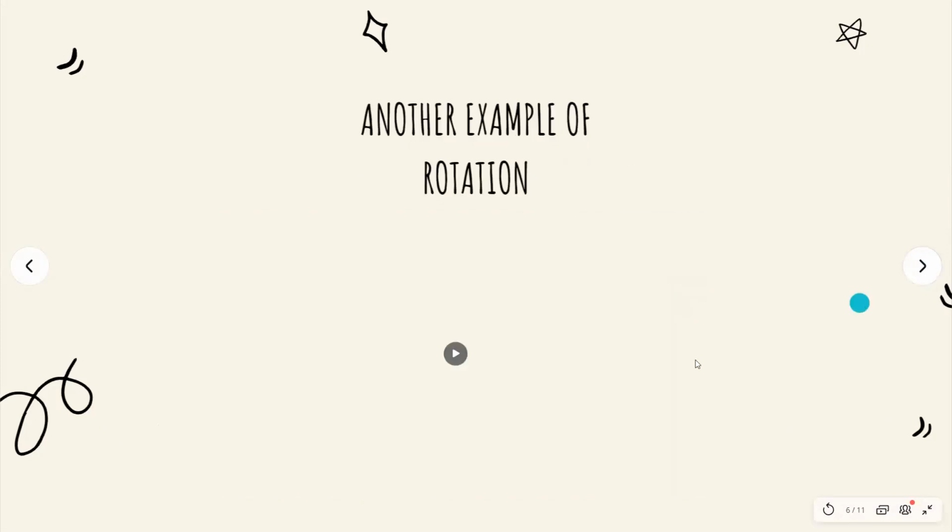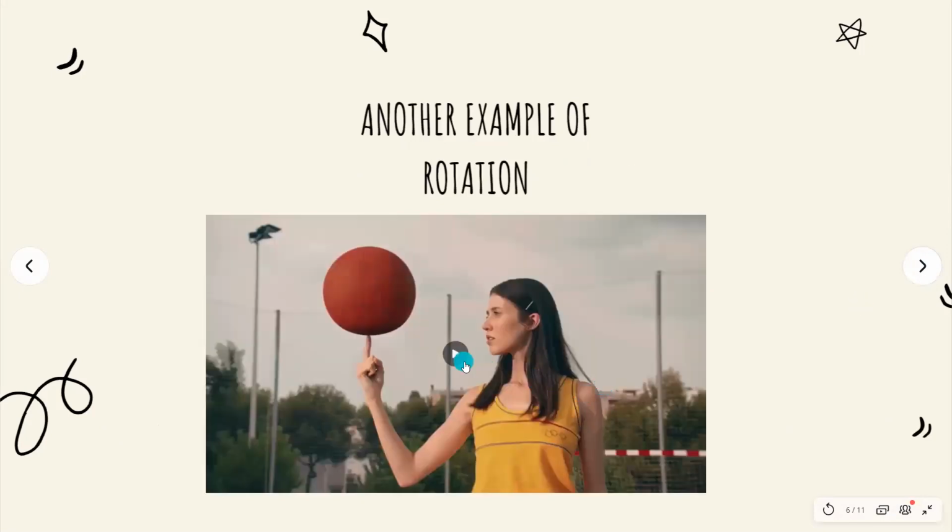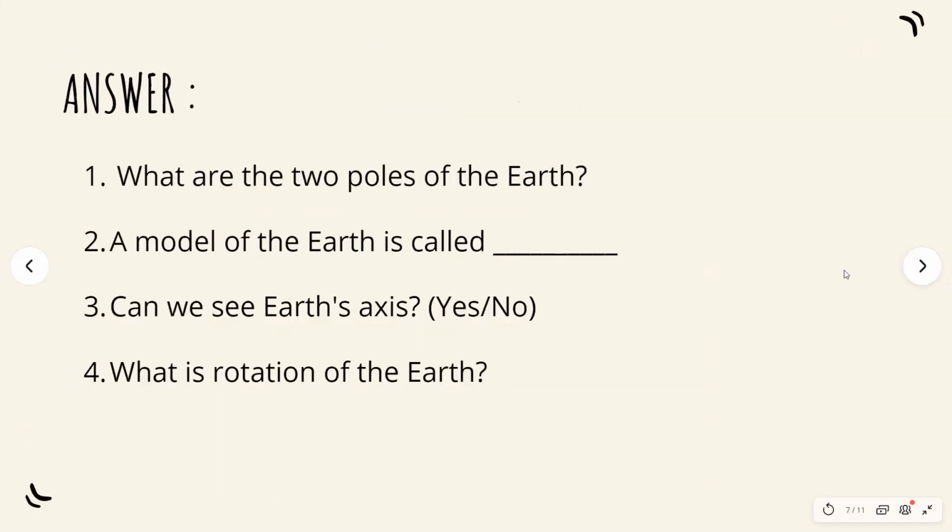Another example of rotation. In this video, look at the girl. She is holding the ball on her finger. The finger provides a support. Hence, the finger acts like an axis. And the ball is rotating. The ball is moving around in its own place. Rotating. Wonderful.